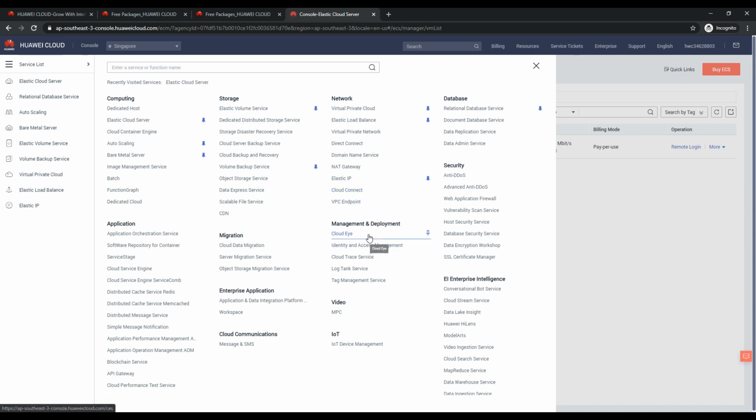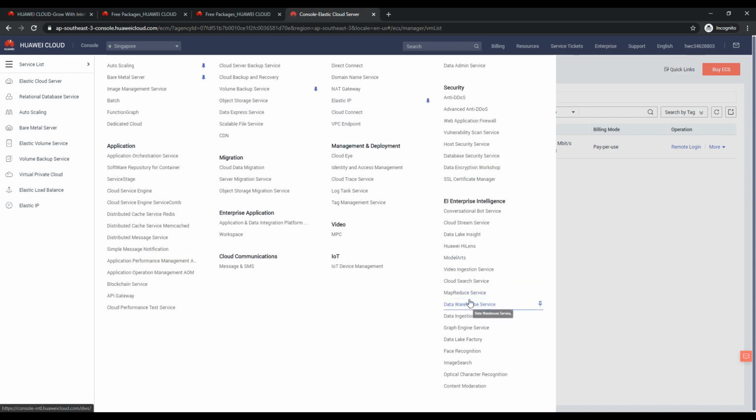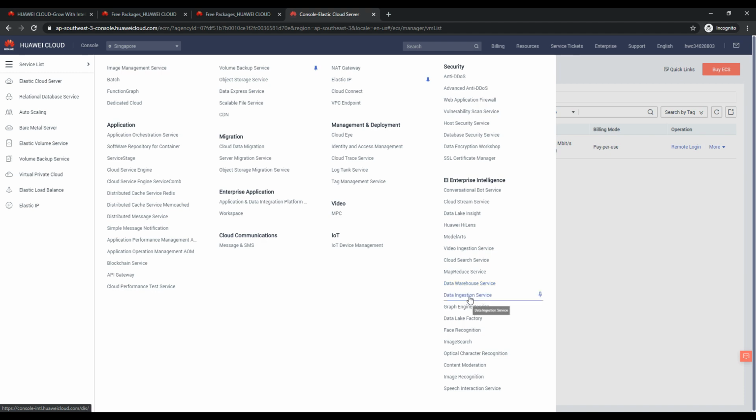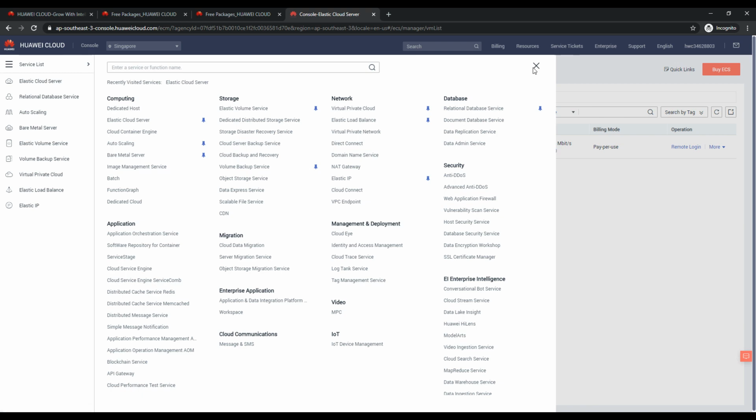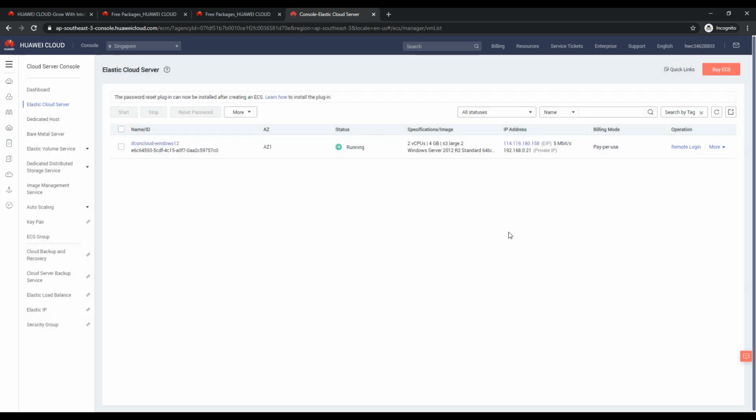Cloud Eye seems like CloudWatch or some kind of monitoring service. IAM, Cloud Trace, I think it's CloudTrail. So I'm always trying to map it with the existing learning we have from the other cloud platforms, our primary cloud platforms. But slowly things are maturing, adoption is in the market, so we are able to see it.